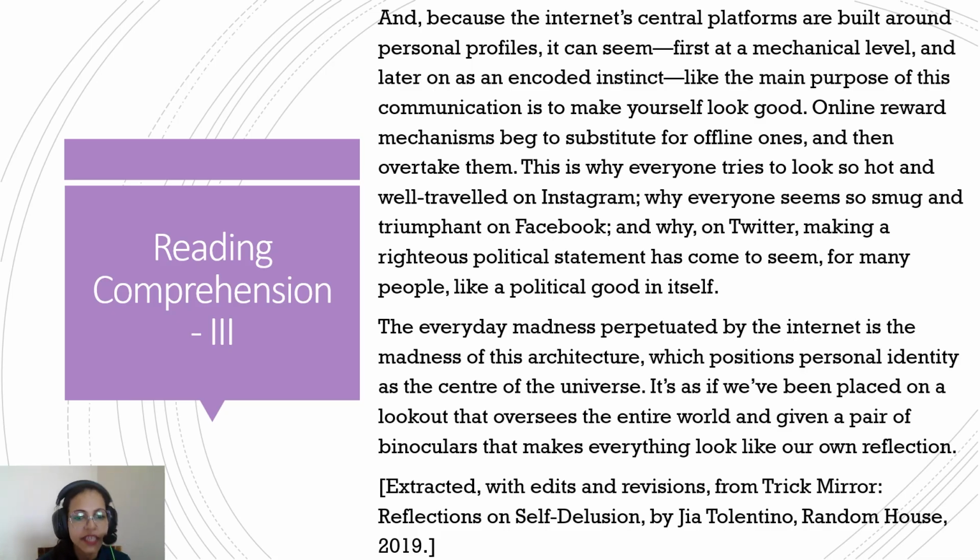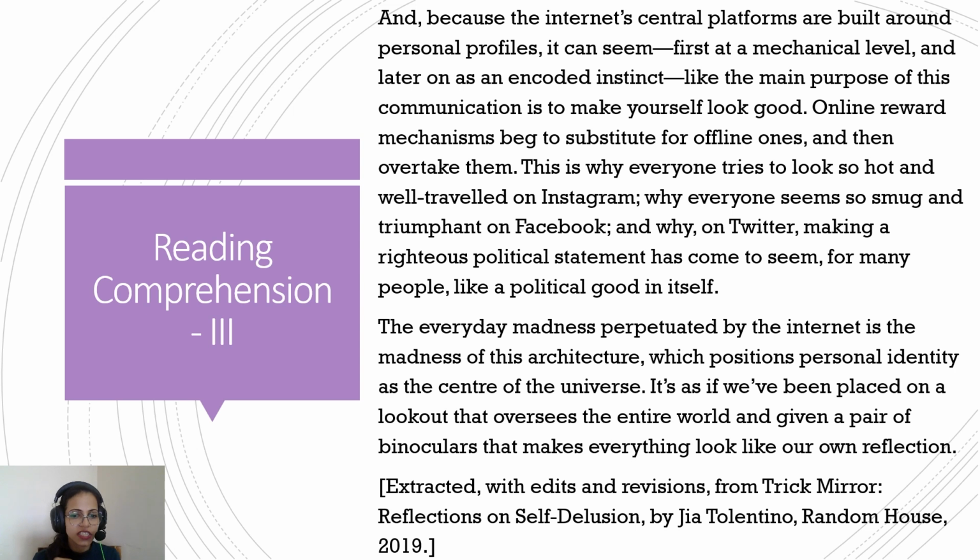It's in the architecture of it. Like we saw that it is based on personal profile. So this is how it is built. This is how it was supposed to be. While it looked very promising that people can express themselves openly, there are no restrictions, and people can be connected to their loved ones, the structure is such that it's turned into a madness.